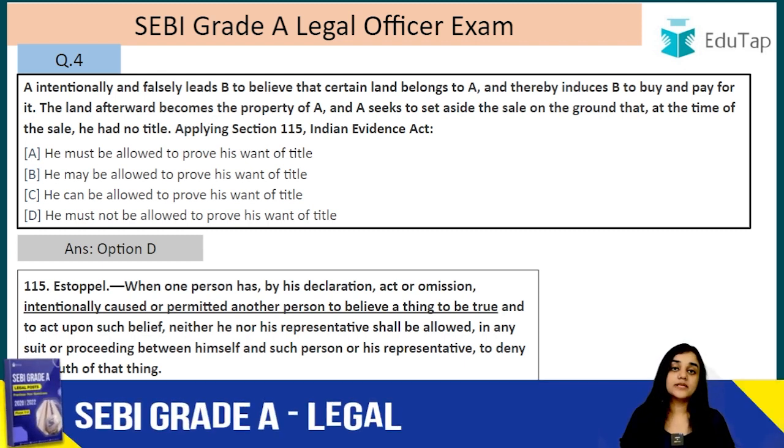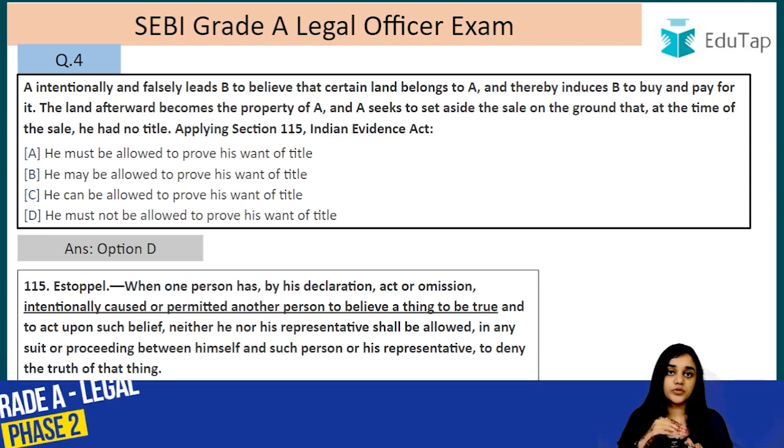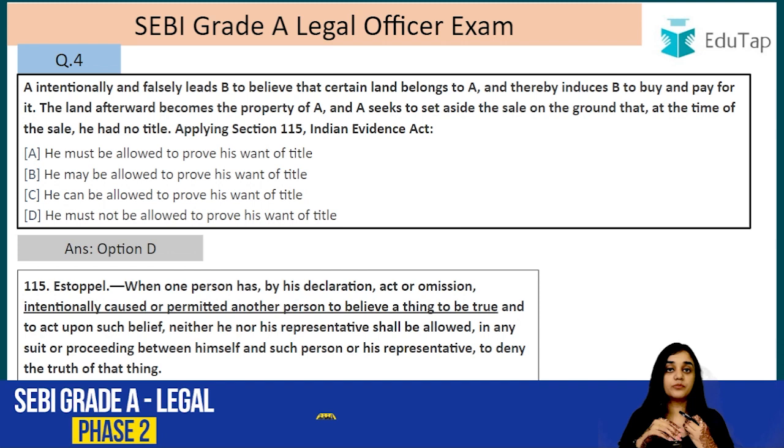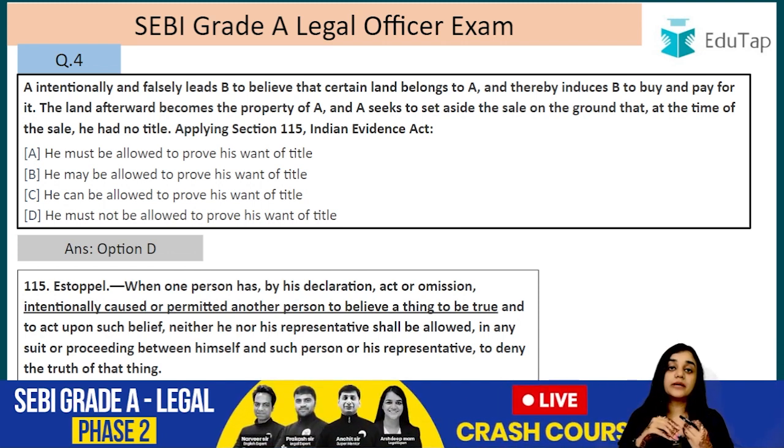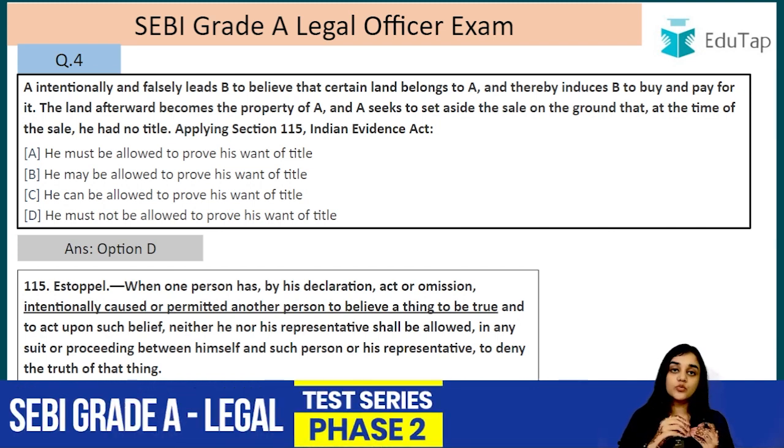So basically, for example, someone has made a representation, and on acting on that representation, another person does an act in consequence of that representation. Now the representation that person made might not be true. So that person who made the representation cannot be allowed to take back that representation. So let's understand the question, what is happening here.